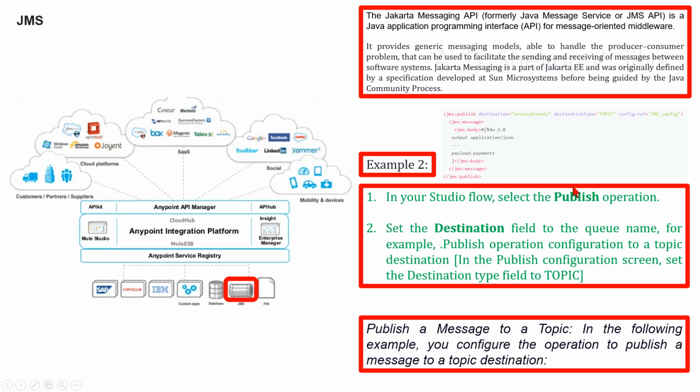And here you can see in the XML editor the JMS publish and destination type configurations look like this.